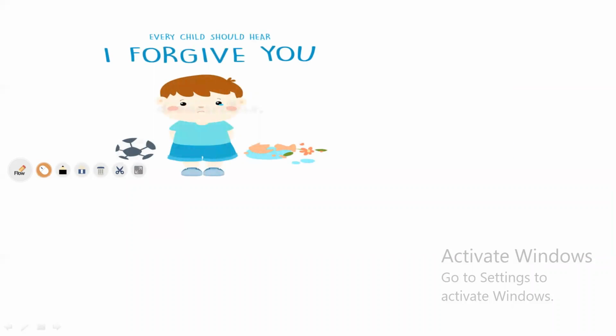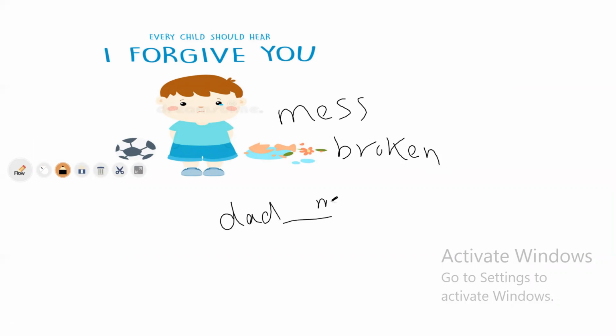Go to the next point. This boy or this kid makes a mess. He broke something at home. So his parents, his dad, may be angry, and the dad may punish him, but in fact he didn't punish.